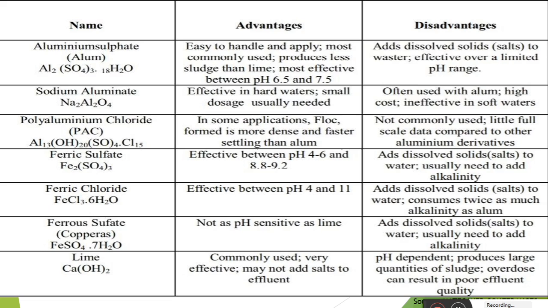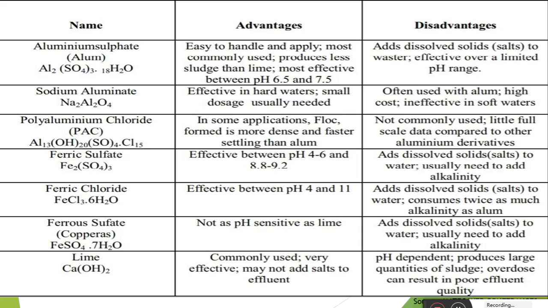First of all, the aluminium sulfate, Al2(SO4)3·18H2O, that is alum. What are the advantages of the alum? This alum is easy to handle and apply, and most commonly it is utilized in public water treatment plants for the coagulation purpose. Alum also produces less sludge than the lime, and it is most effective whenever the pH of the water is between 6.5 and 7.5.